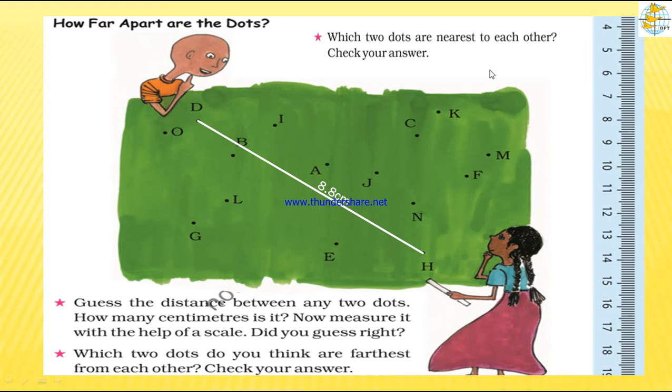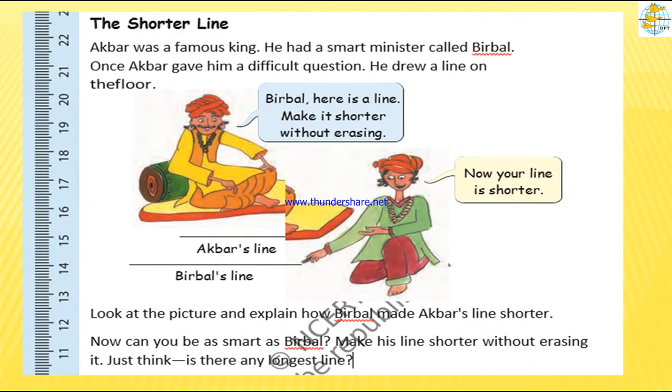Then which two dots are nearest to each other? That is, very close to each other. Very close means you can take point O and D, and point F and M. You can see the line drawn here, and how small it is. So nearest to each other means the shortest line, the shortest length. Which two dots are nearest to each other means we are finding the shortest length, the shorter line. Next page.